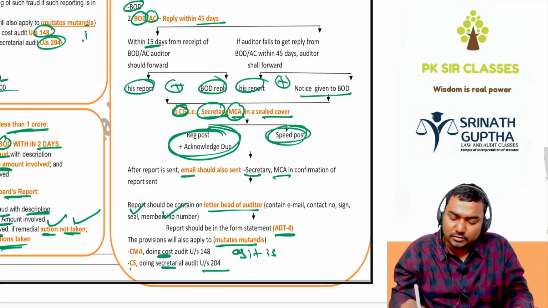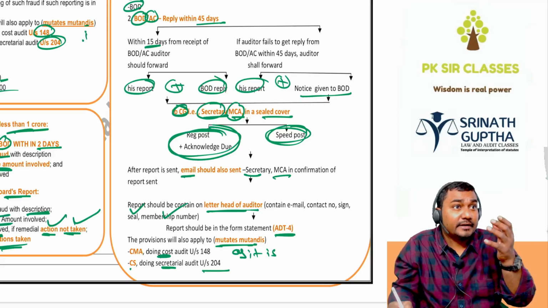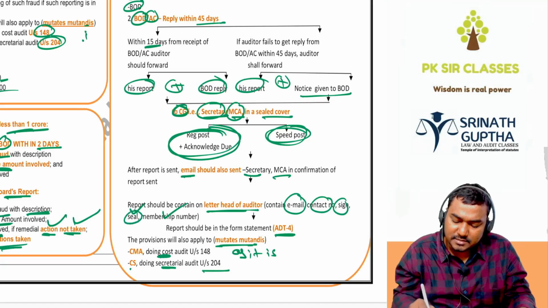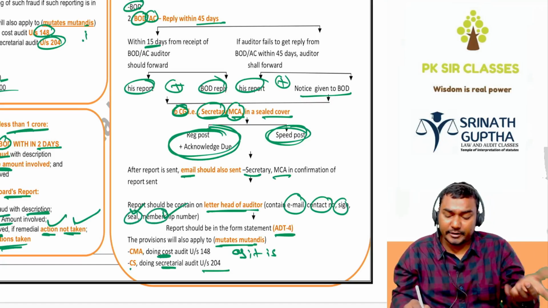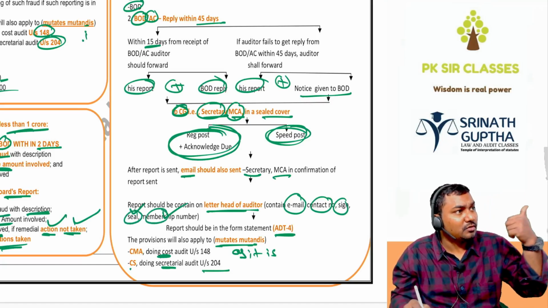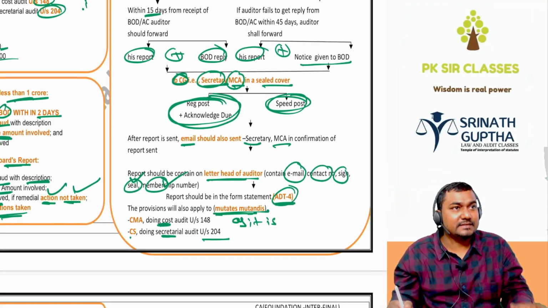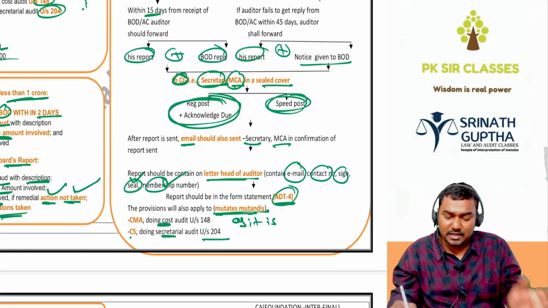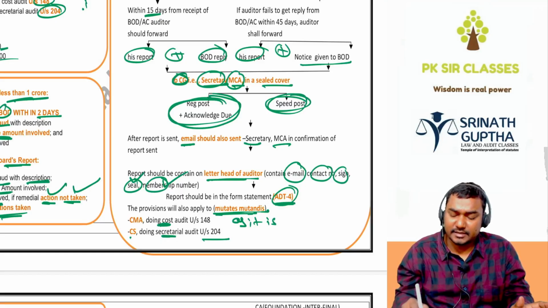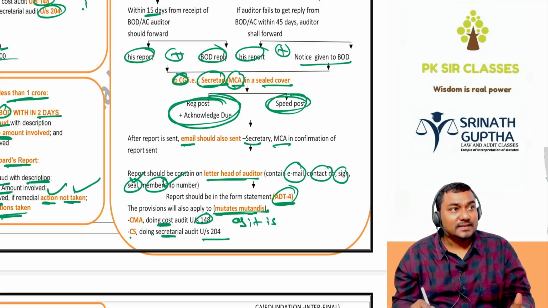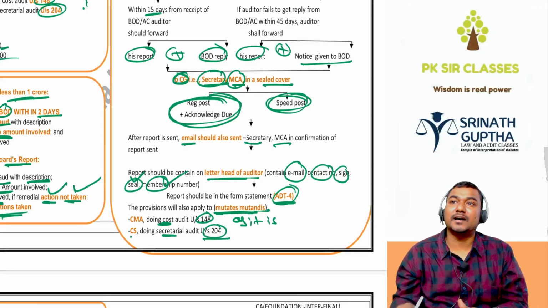The report should be on the letterhead of the auditor. The letterhead should contain the email of the auditor, contact number, signature, common seal, and membership number of the firm and auditor. All this information you have to inform to the Central Government in Form ADT-4. The same rules apply mutatis mutandis, that means similarly, to the cost audit under section 148 and the secretarial audit done by a CS under section 204. Done.